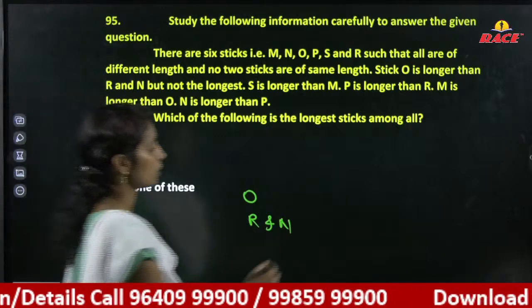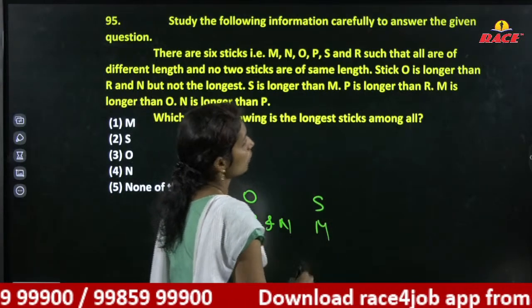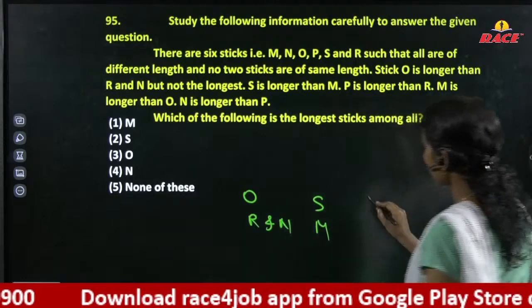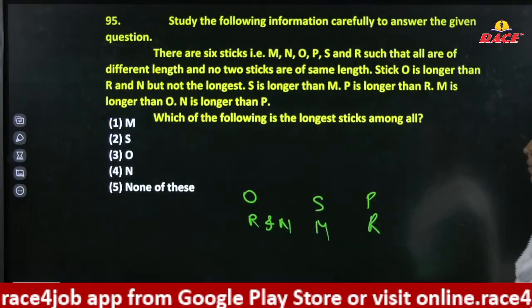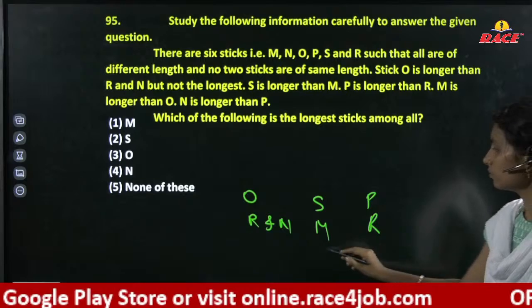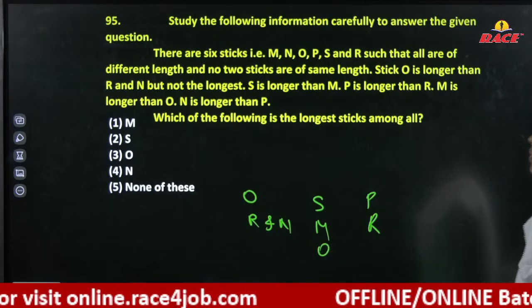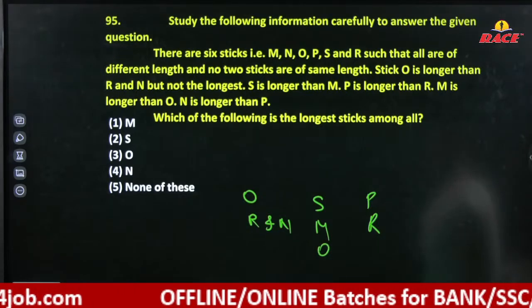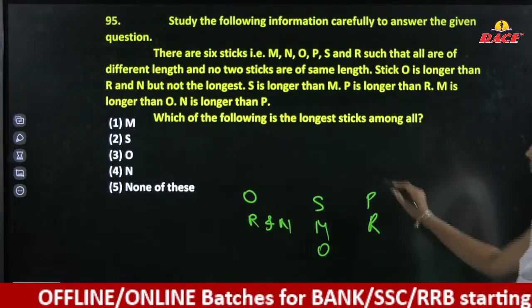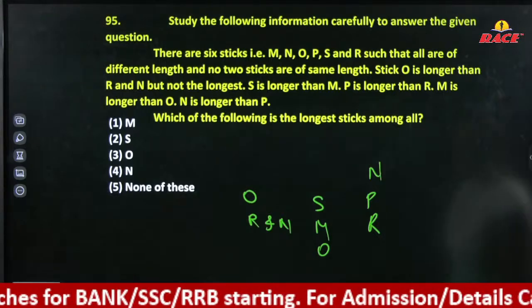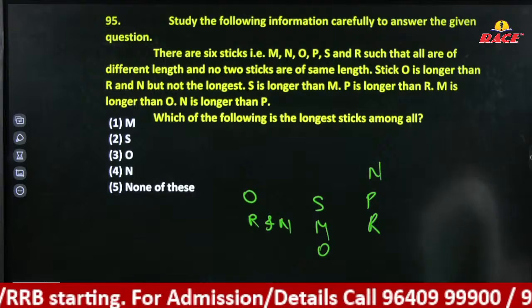S is longer than M. P is longer than R. M is longer than O. N is longer than P. Right. Which of the following?